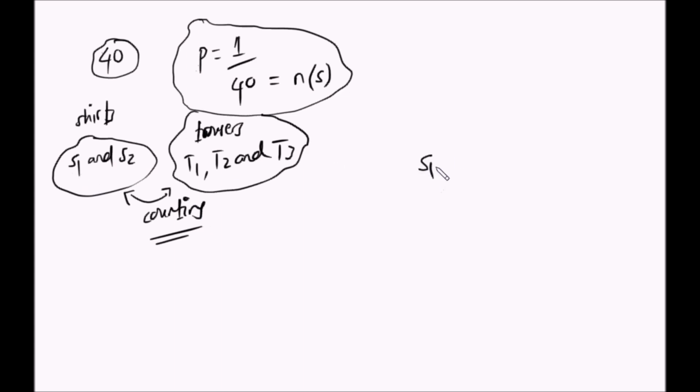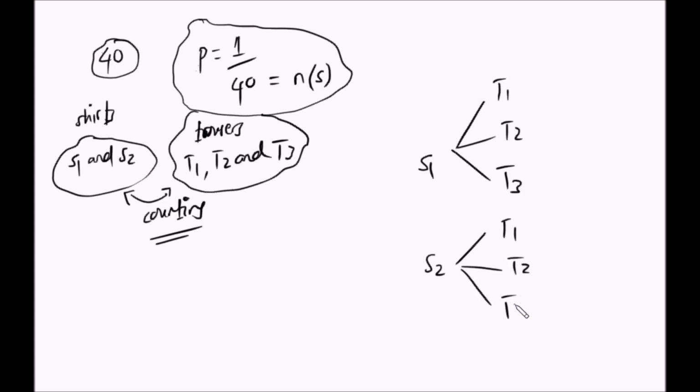Let's say amechukua shati S1. Manake anaweza kavaa shati S1 na trouser T1, trouser T2 au trouser T3. Okay? Let's say amechukua shati S2. Similarly, anaweza kavaa shati S2 na trouser T1, trouser T2 na trouser nini? T3. So this is what we call a tree diagram. So tunaitumia hii kudetermine sample space.